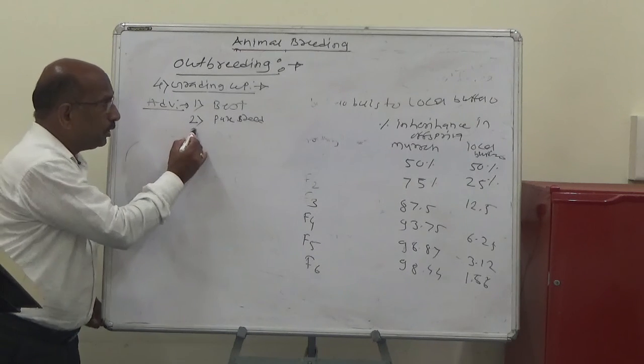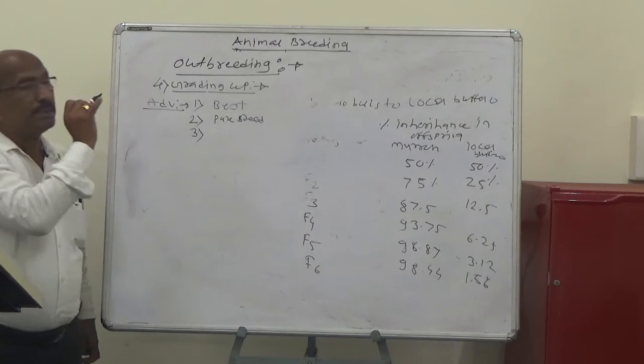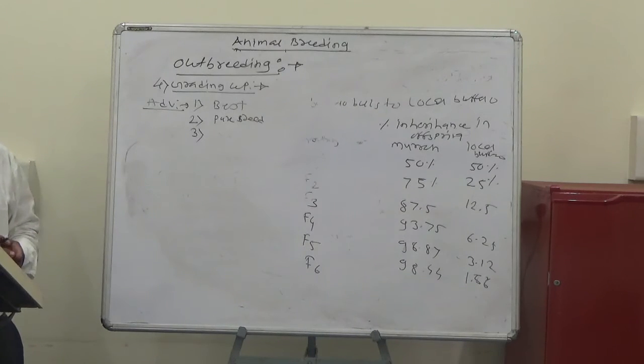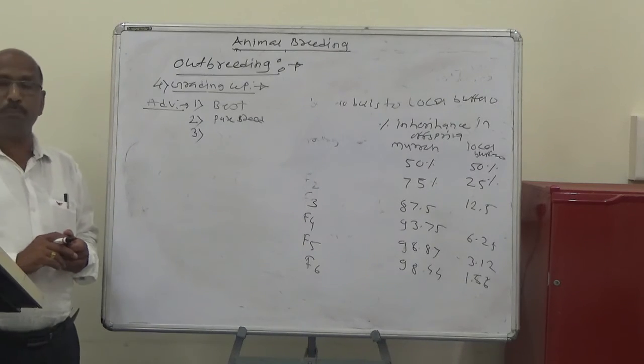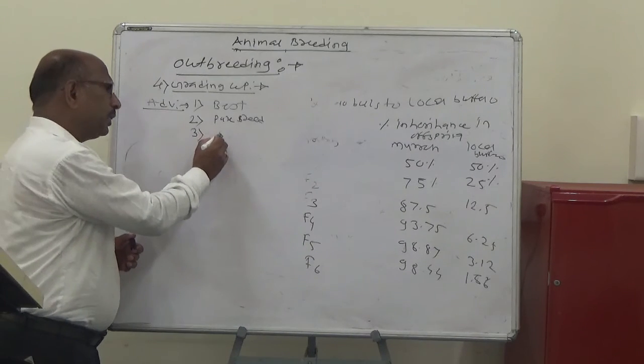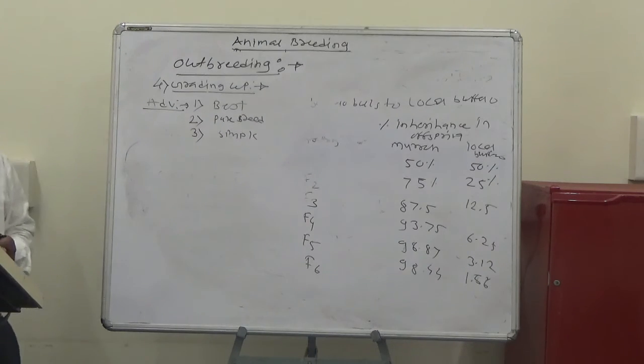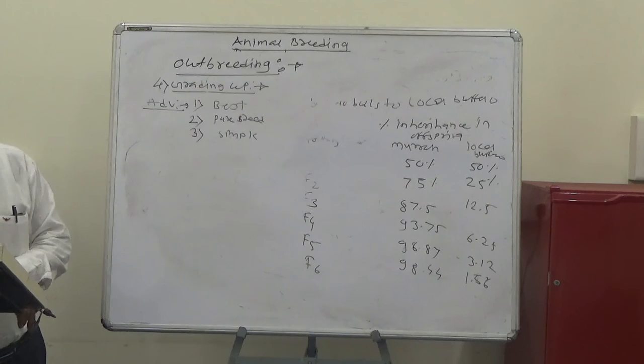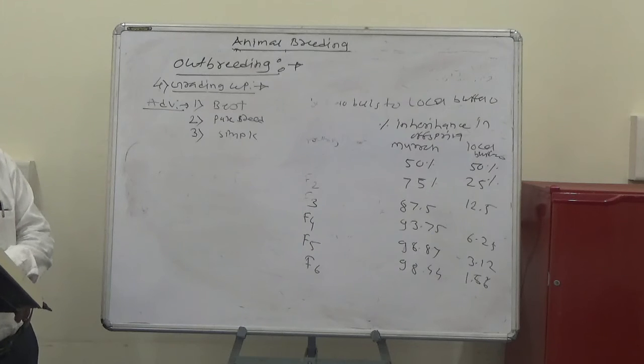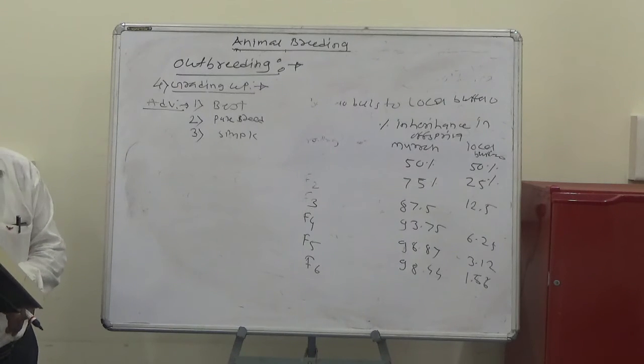The third advantage of grading up: it is a simple and economic method for establishing herds of pure breeds.